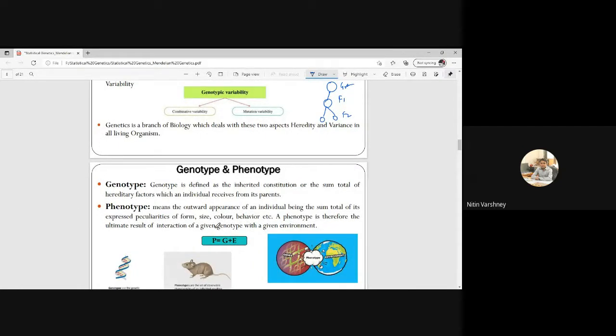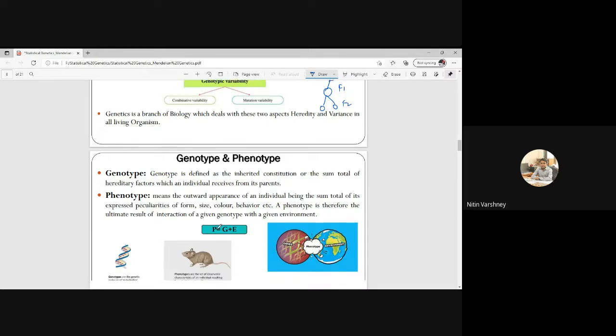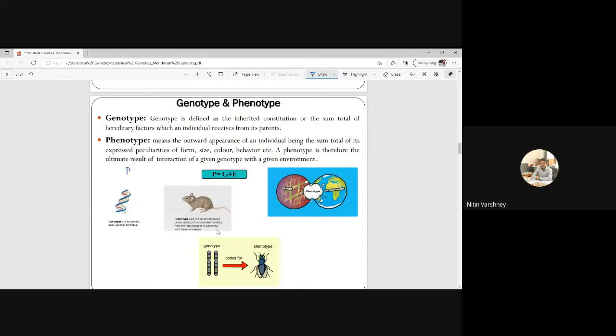And apart from this, what is phenotype? It is the outward appearance of an individual, being the sum total of its expressed peculiarities, for example size, color, behavior. A phenotype is the ultimate result of interaction of a given genotype with its environment. So I can write phenotype is equal to genotype plus environmental effect. These are the genotype which we get from our parents, but due to environment some changes will be there, and that is known as phenotype.